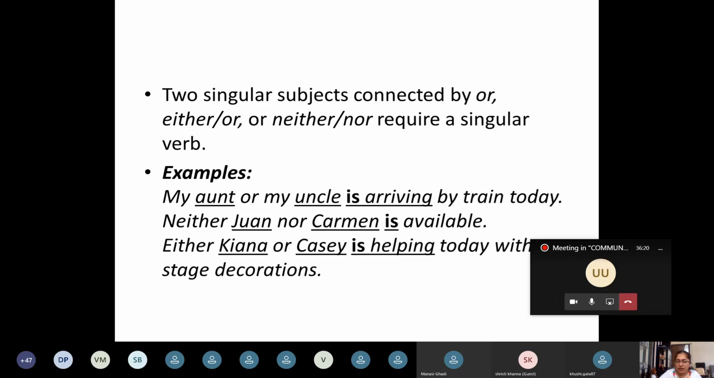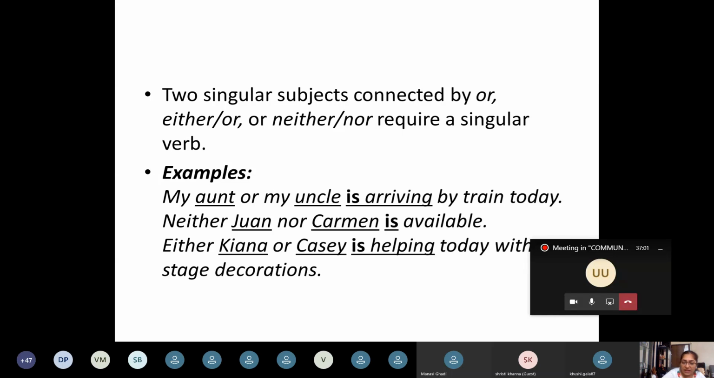In the next case as well, neither Joanne nor Carmen is available. The subject is separated by neither nor. Neither Joanne nor Carmen is the subject, but none of them is available. Both of them are not available, but I'm not going to say both Joanne and Carmen are not available. That is a plural subject and a plural verb. But in this case, neither Joanne nor Carmen is a singular subject, though the meaning says both are not available.